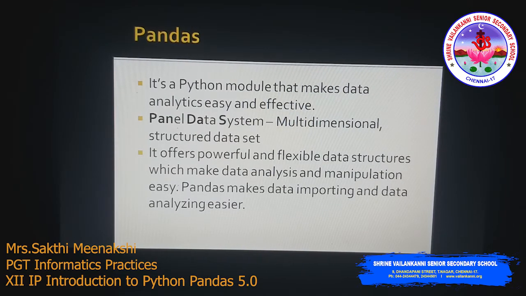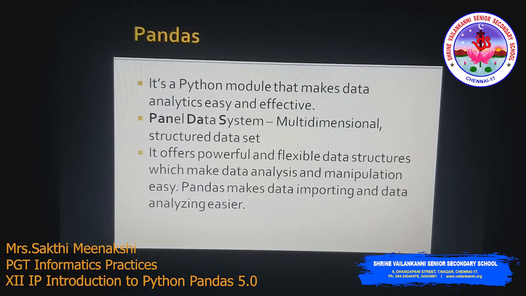It offers powerful and flexible data structures which make data analysis and manipulation very easy. We can easily get information from the given set of data. Pandas offers different data structures to store this data, and we can easily do some manipulation on the data. Pandas makes data importing and data analyzing easier.